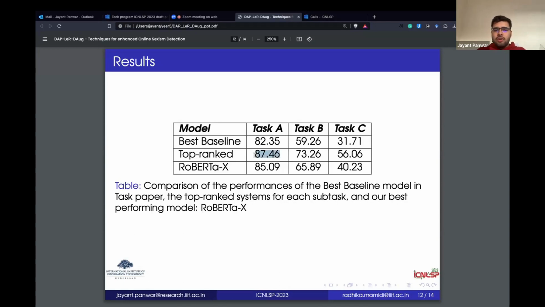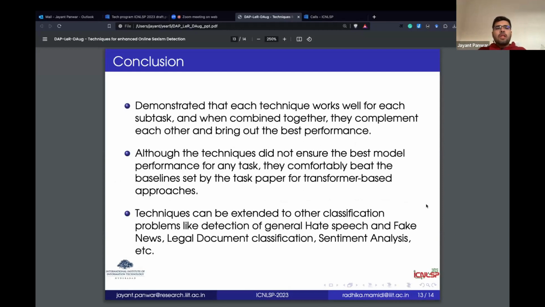So this score is from a different team, this score is from a different team, and this one is from a different team. So basically what we wanted to try is whether we could figure out one single technique or group of techniques that could give a very large boost above the best baseline set by the task paper. So this is what we tried, and we were able to do that. So in conclusion, we were able to demonstrate that each technique works well for each subtask. And when we combine them together, they complement each other. And yeah, they were able to comfortably beat the baselines of the task paper as we discussed.